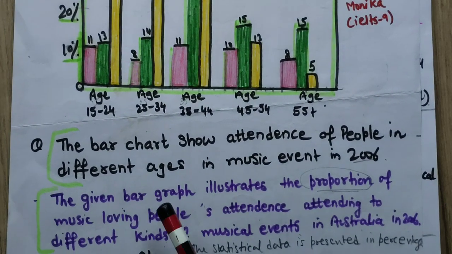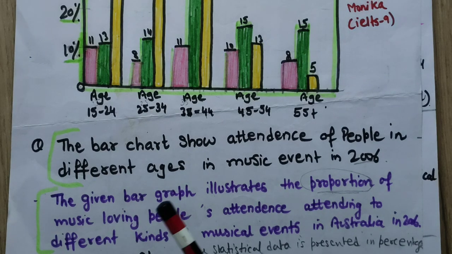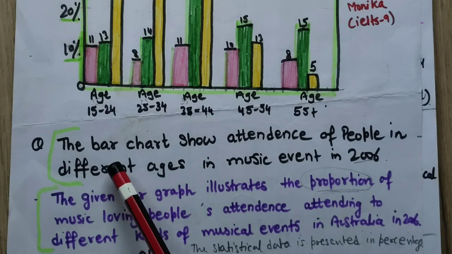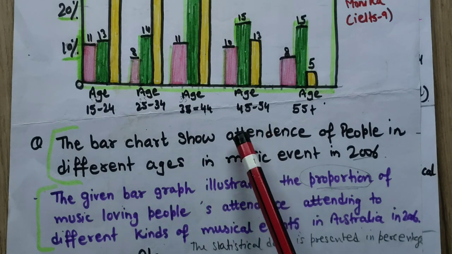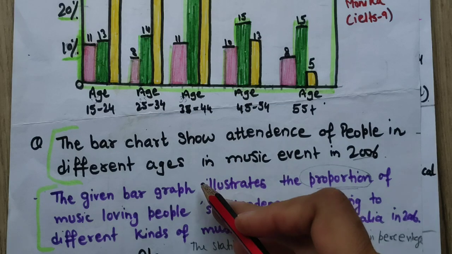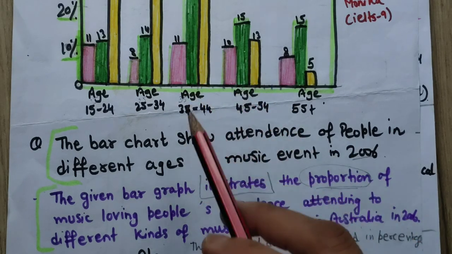Now, paraphrasing of the question statement. Paraphrasing means you have to change some words, not every word. The bar chart shows, the given bar graph. Okay, instead of shows I have written illustrates. Only one bar graph diagram is there.